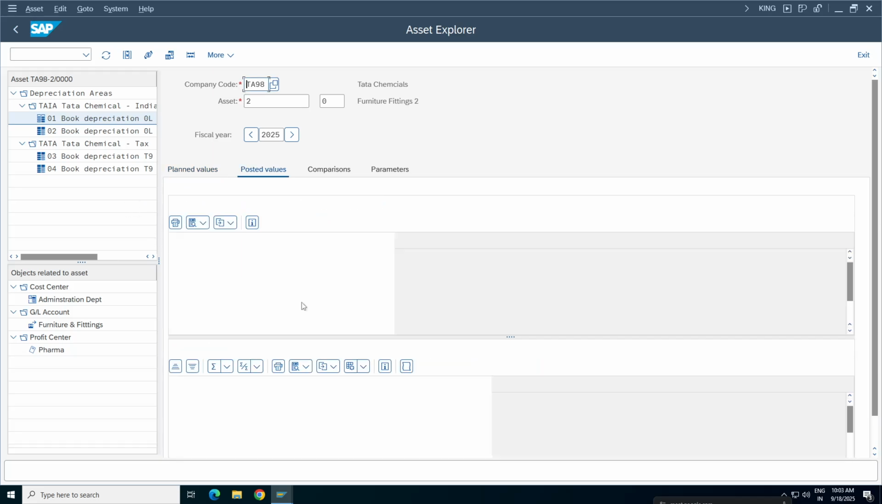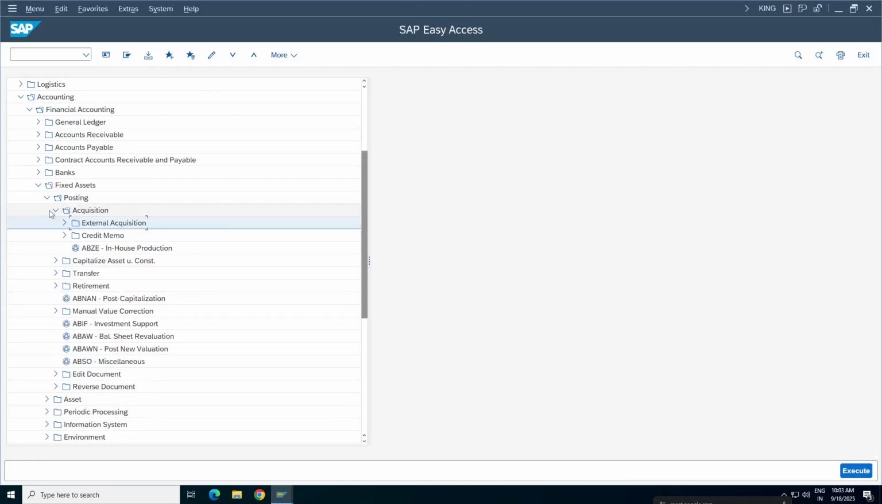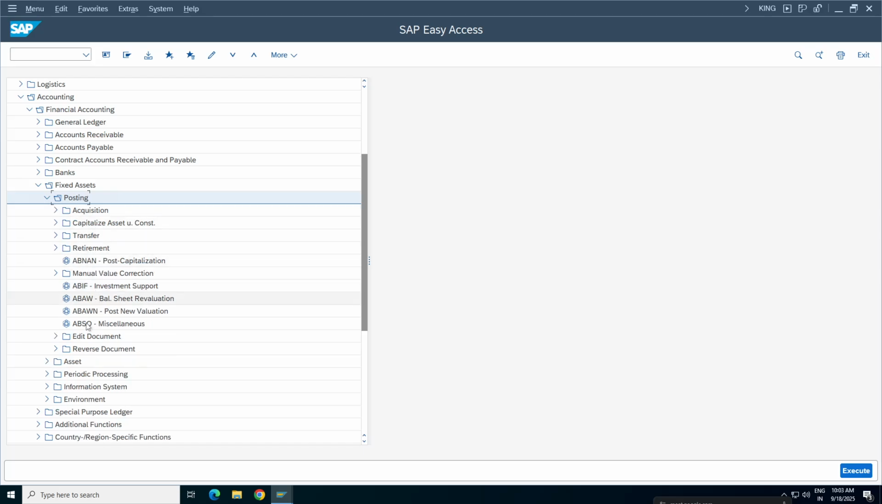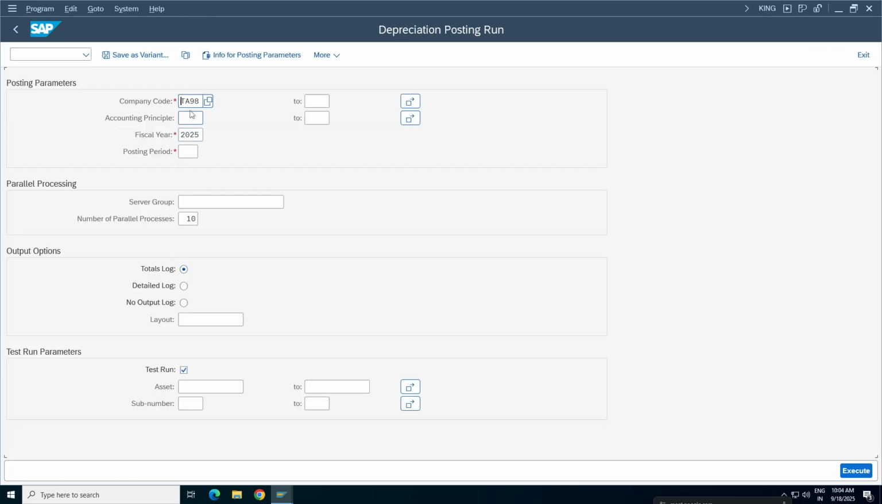You want to see the depreciation one more time? Go to the depreciation. Where is the depreciation, sir? Anyone? Periodic process. Good. Cherry is now becoming very active. So for the second asset, click on execute with the test run mode.